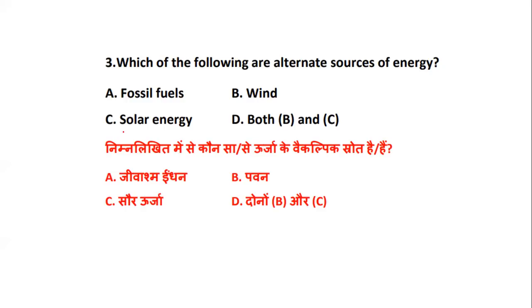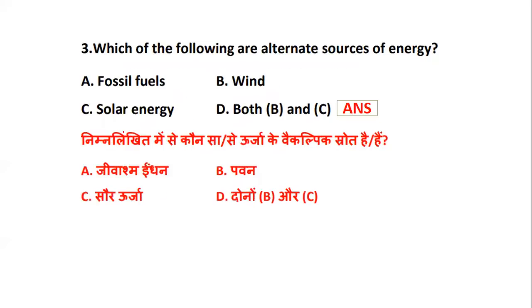I will read the question again for you. The question is telling you to find out the alternate sources of energy from the given list. That is fossil fuels, wind, solar, and both B and C, that is wind and solar energy. So let's see.